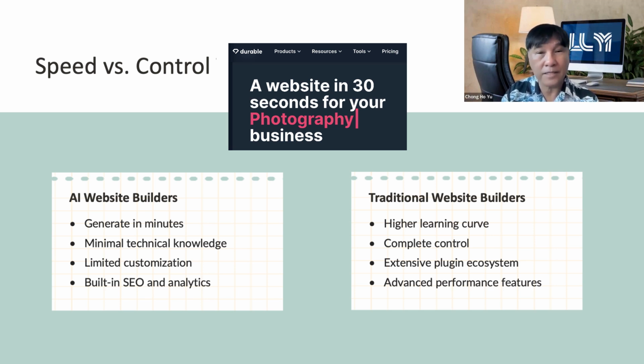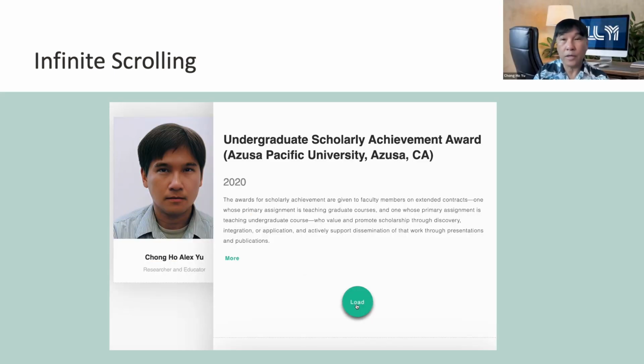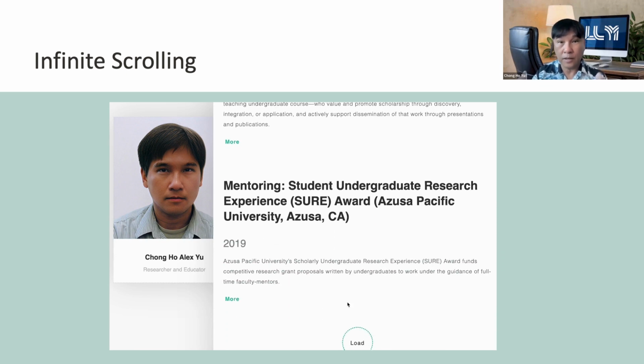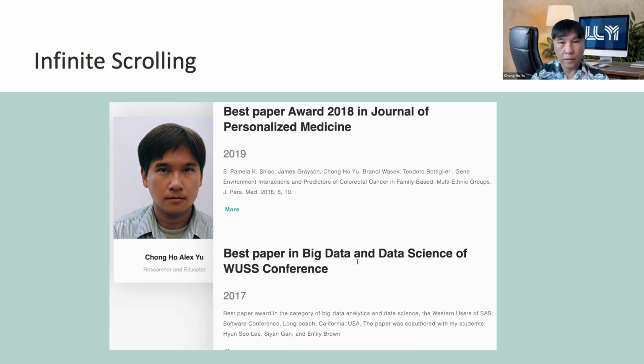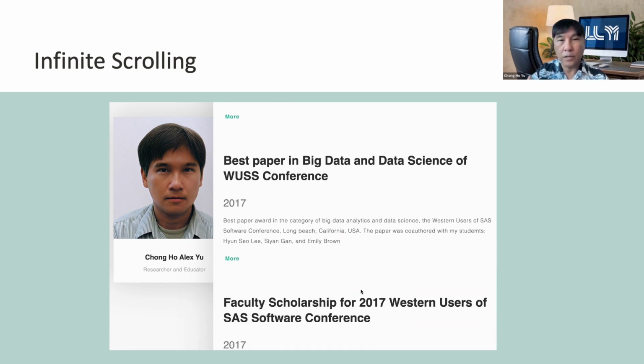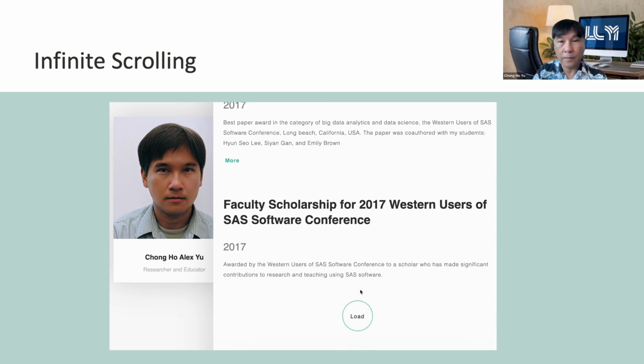Nevertheless, WordPress is actively adapting to AI and integrating it into its ecosystem. One of WordPress's enduring strengths lies in its advanced performance features that many newer AI-driven tools still lack. For example, features like infinite scrolling and lazy loading allow websites to dynamically load content as the user scrolls without requiring page reloads. This creates a smooth, continuous browsing experience. Sometimes this appears as a Load More button that expands the current page to reveal more content.